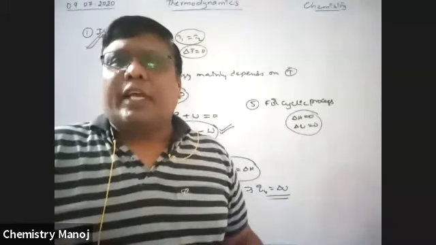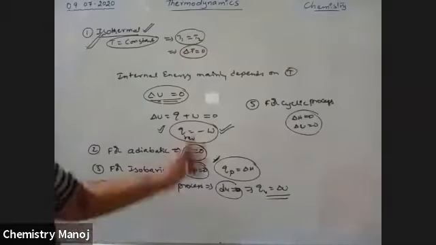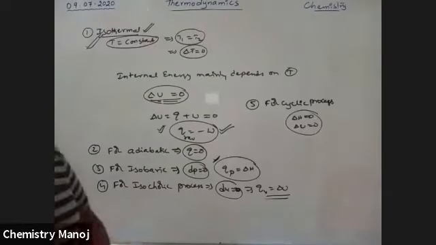Some problems are based on this first law of thermodynamics, so now I am taking some problems based on this. See the problem.